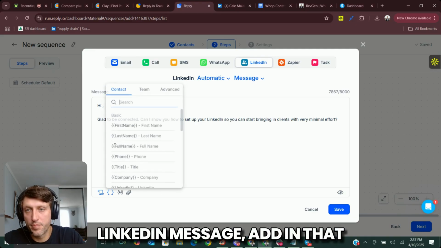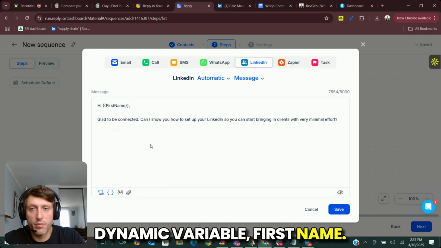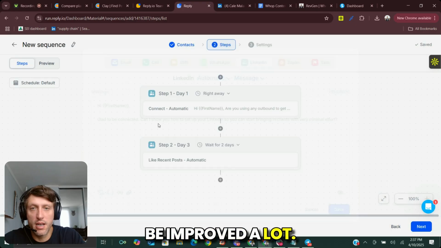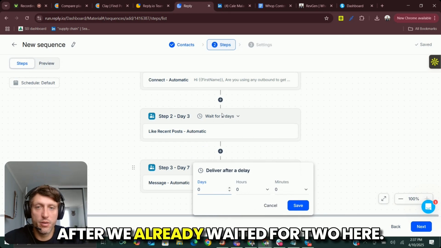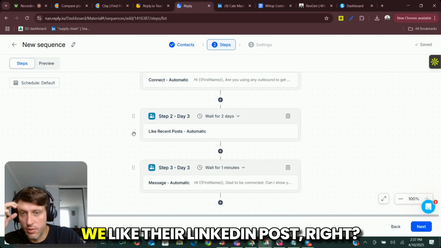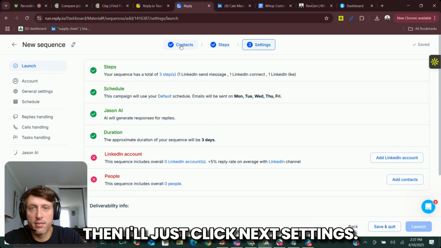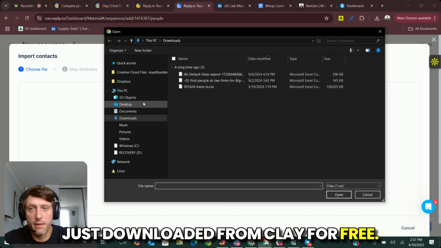Add in that dynamic variable first name. This message could probably be improved a lot. I don't want to wait for 4 days after we already waited for 2 here. I want to send this message right after we like their LinkedIn post, right? Then I'll just click next, settings. I'll go back to contacts. I'm going to import the CSV that I just downloaded from Clay for free.